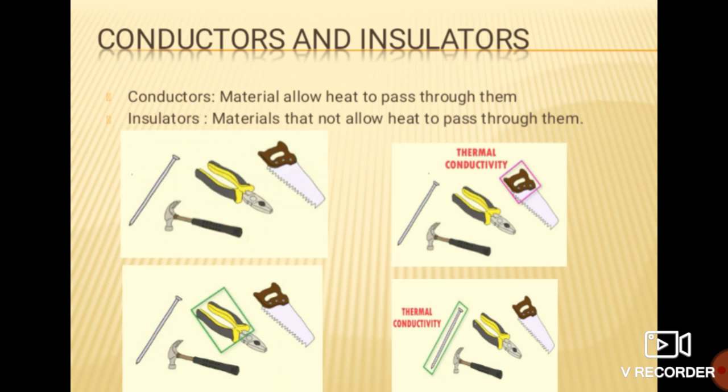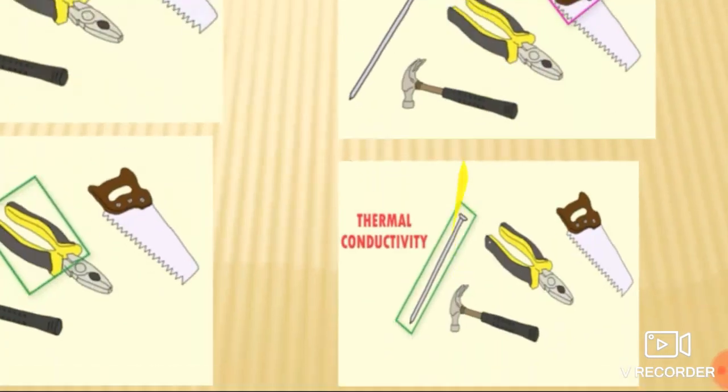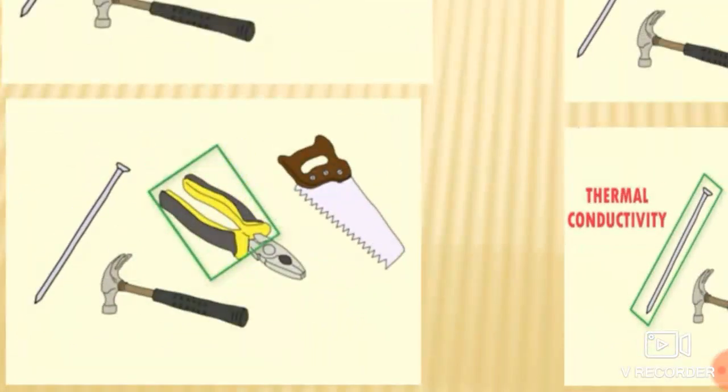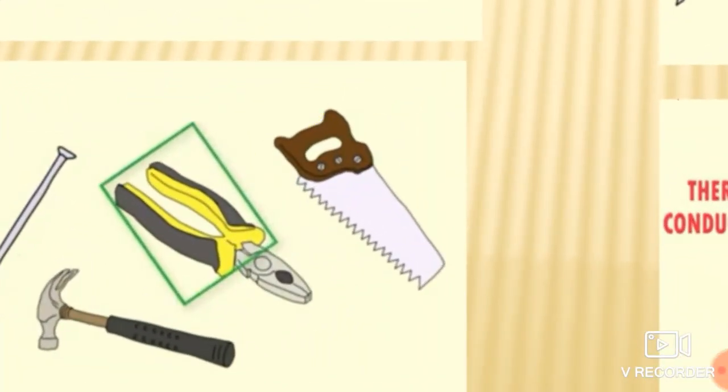In this case also, if we heat this nail, this nail also gets hot. So the materials that allow heat to pass through them easily are called conductors. And see this, this is rubber, the handle of this instrument.